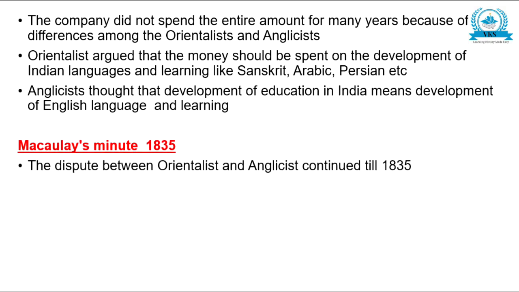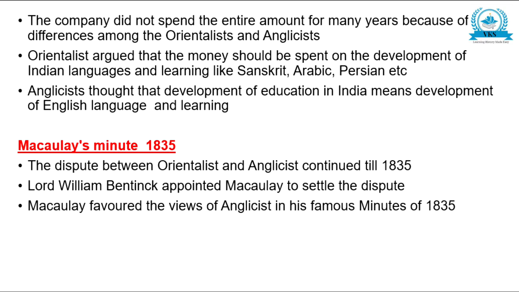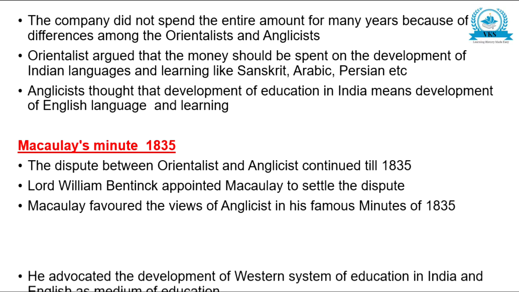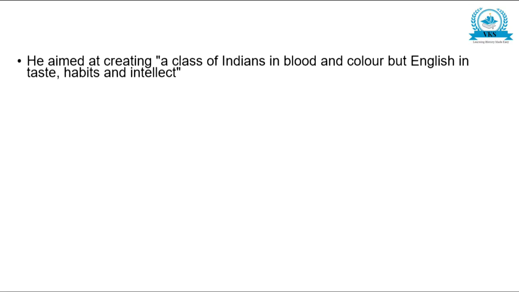Macaulay's minute. The dispute between Orientalists and Anglicists continued till 1835. Lord William Bentinck appointed Macaulay to settle the dispute. Macaulay favoured the views of Anglicists in his famous Minutes of 1835. He advocated the development of Western system of education in India and English as a medium of education.